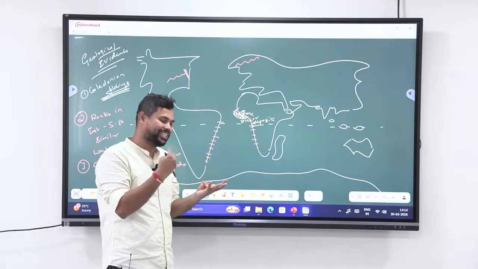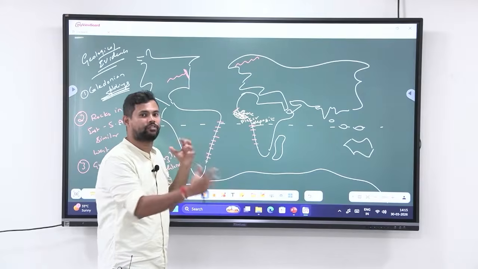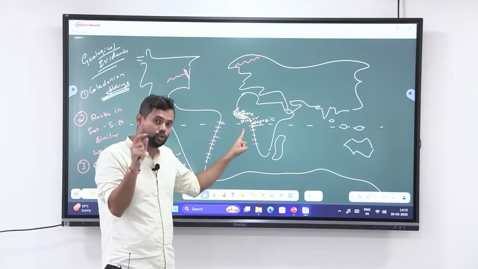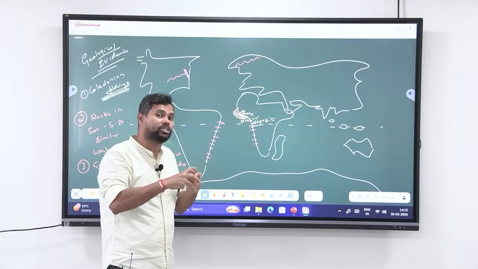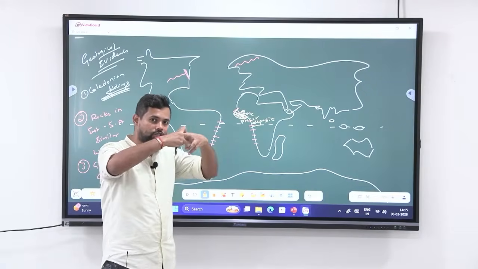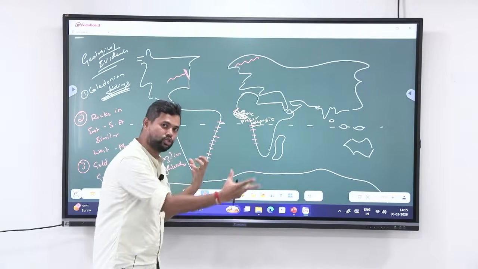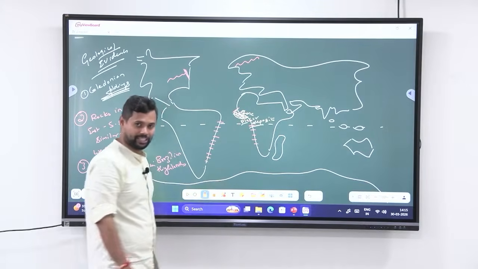You have siderite, limonite, hematite. All these are ore. You take that ore, you smelt iron from it. But placer deposits are those minerals that are found in nature in their natural state. So how do placer deposits come into the picture? Placer deposits will be locked in the rocks. So when the rocks break, they release those minerals. Those minerals will come and get deposited. Those deposits are what are called placer deposits.